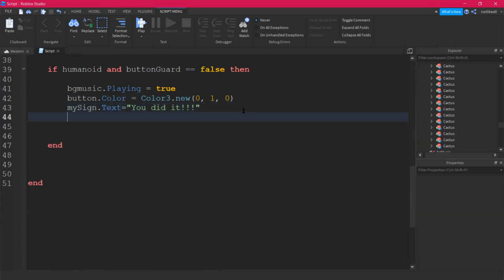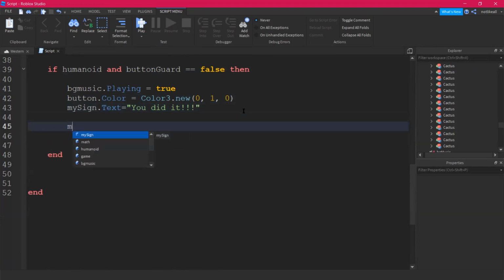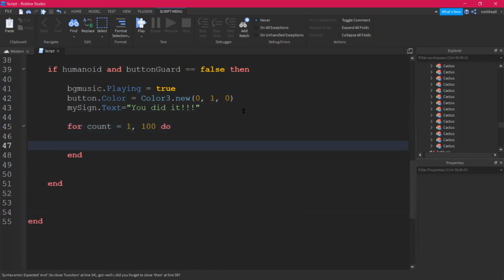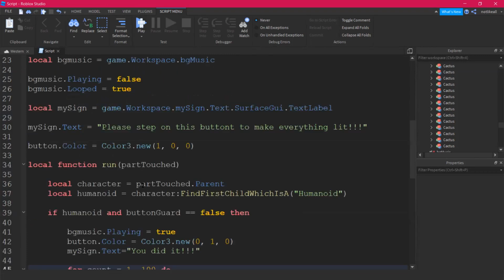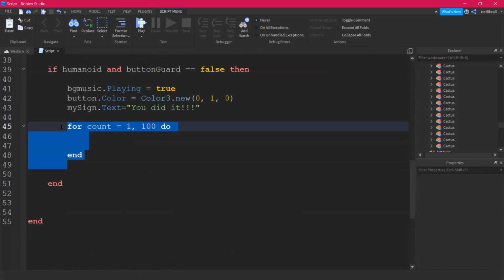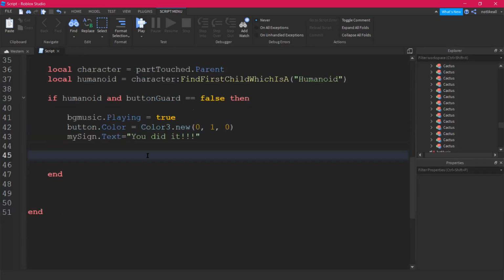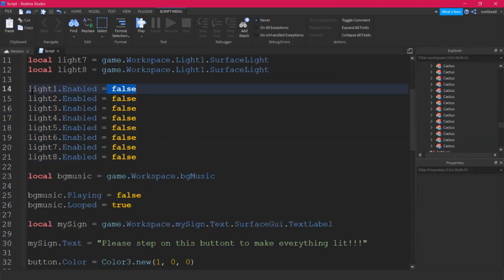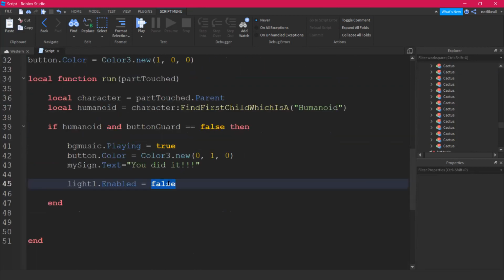And after that, we will say for count equals 1 until y reaches around 100. Do something that is keep on changing the color for these lights we have here, or you can just enable all the lights. So I'm just gonna delete this thing here and copy all the lights. Just one isn't enough for now, and paste it down here and turn it to be true.